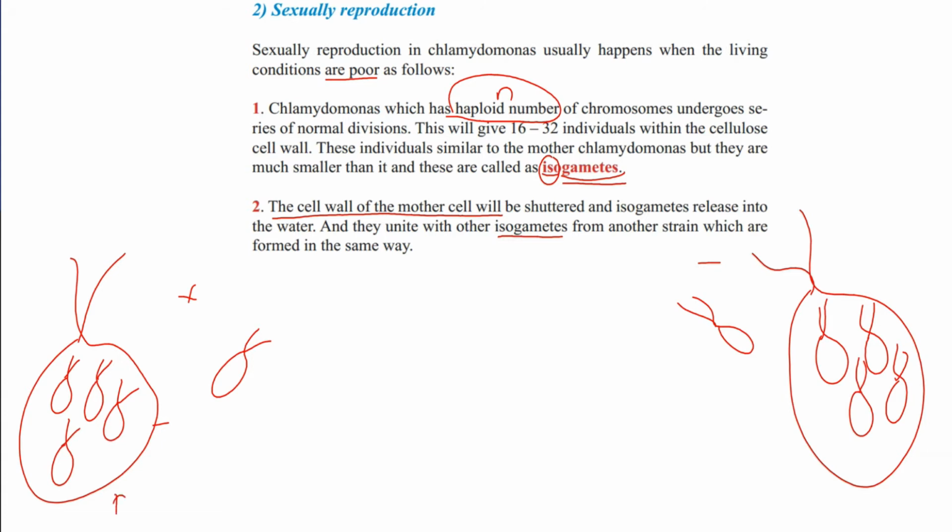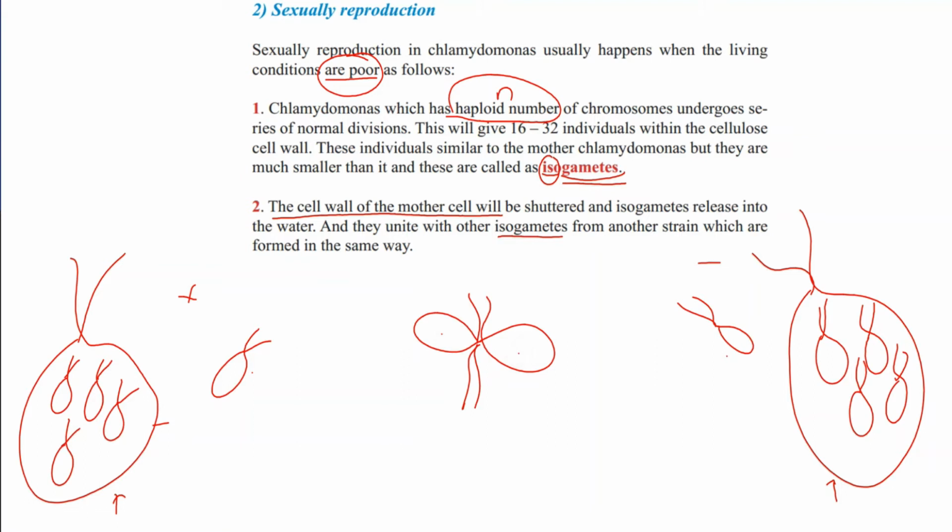So two Chlamydomonas, like in asexual reproduction, undergo divisions and produce a number of organisms. When conditions are poor, these organisms come closer, fertilize one another and unite to form what?